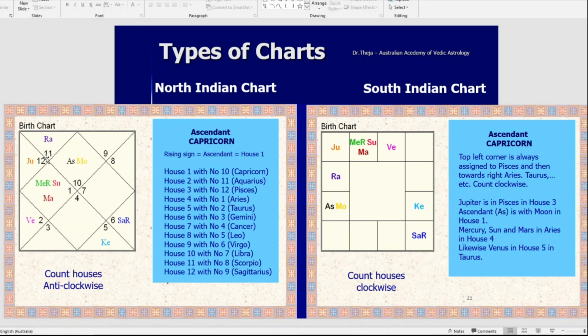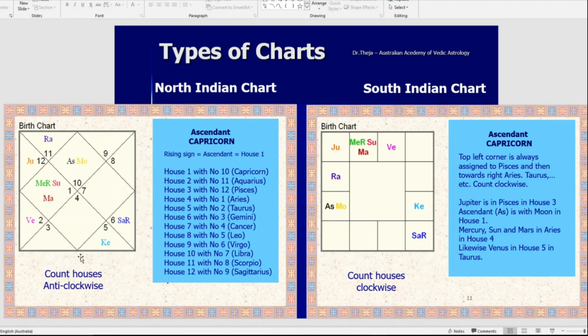So it is just the normal sequence of zodiac signs: Capricorn, the very first house, second one Aquarius, Pisces, Aries, then Taurus, Gemini, Cancer, Leo, Virgo, Libra, Scorpio, Sagittarius.